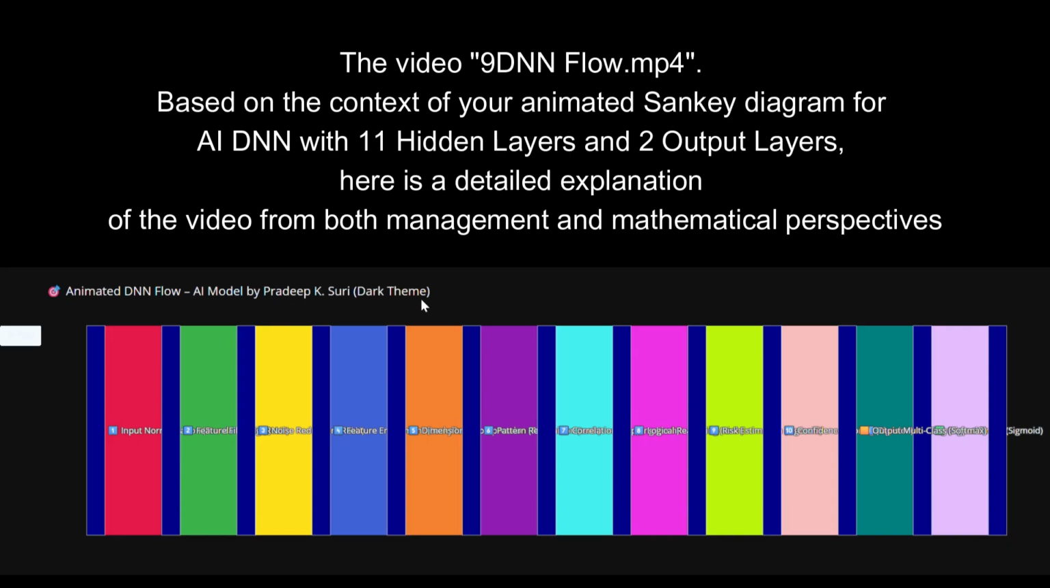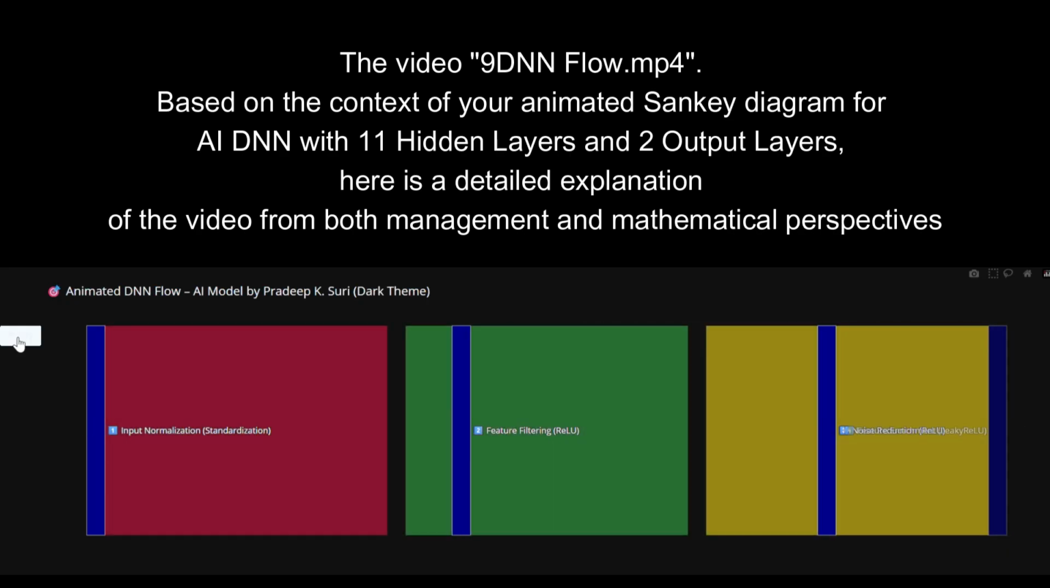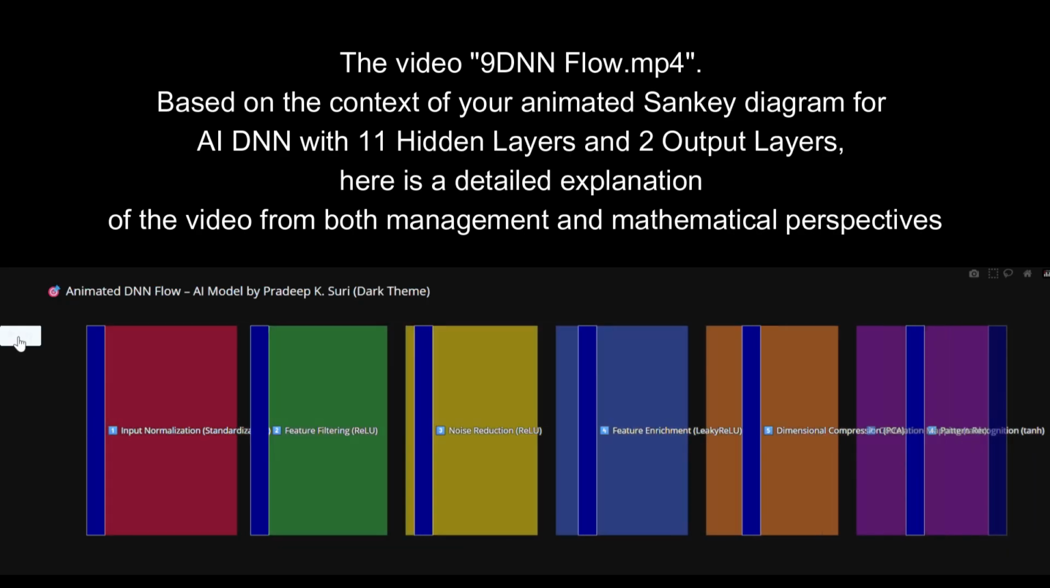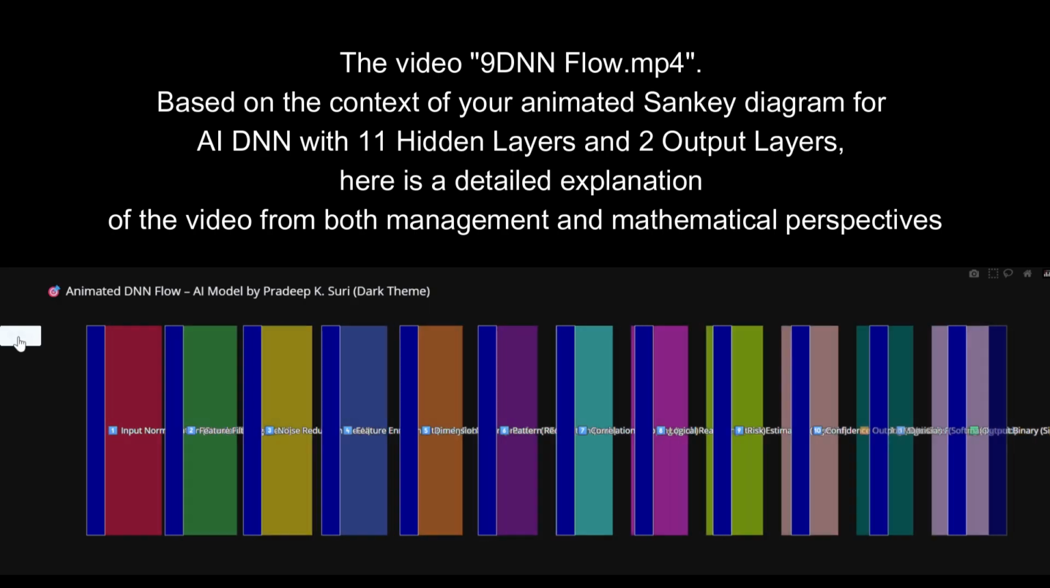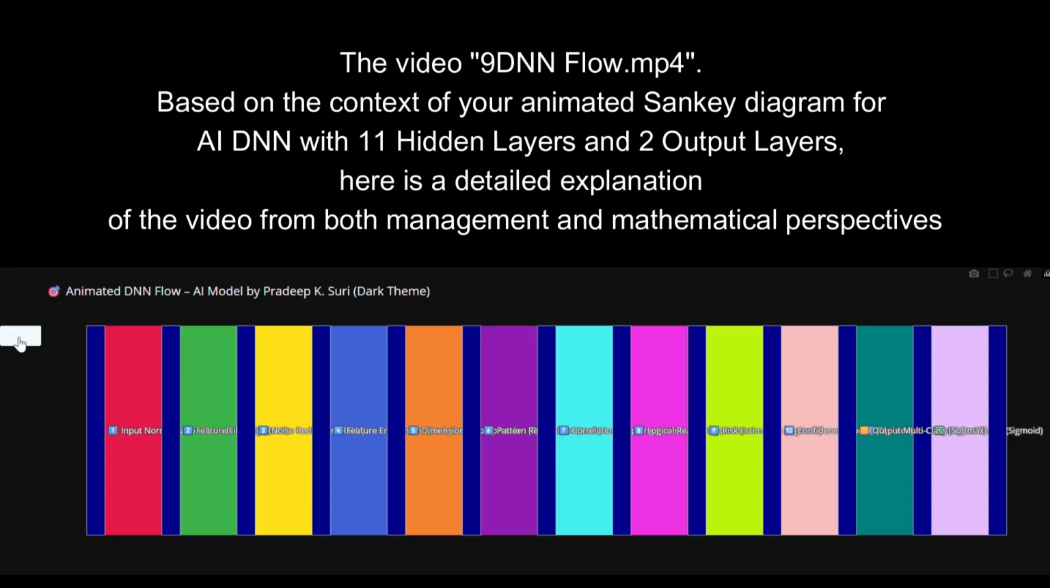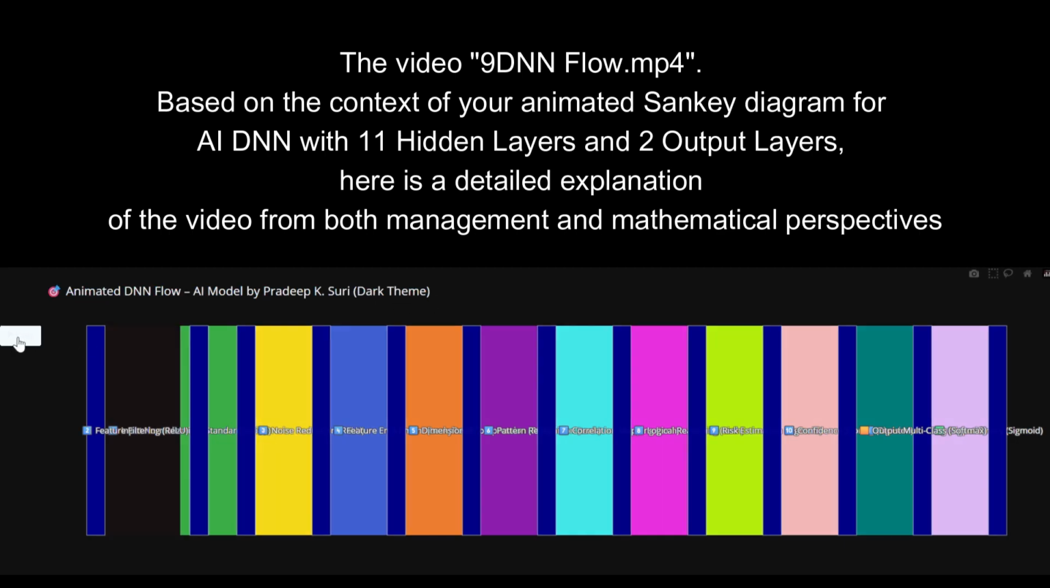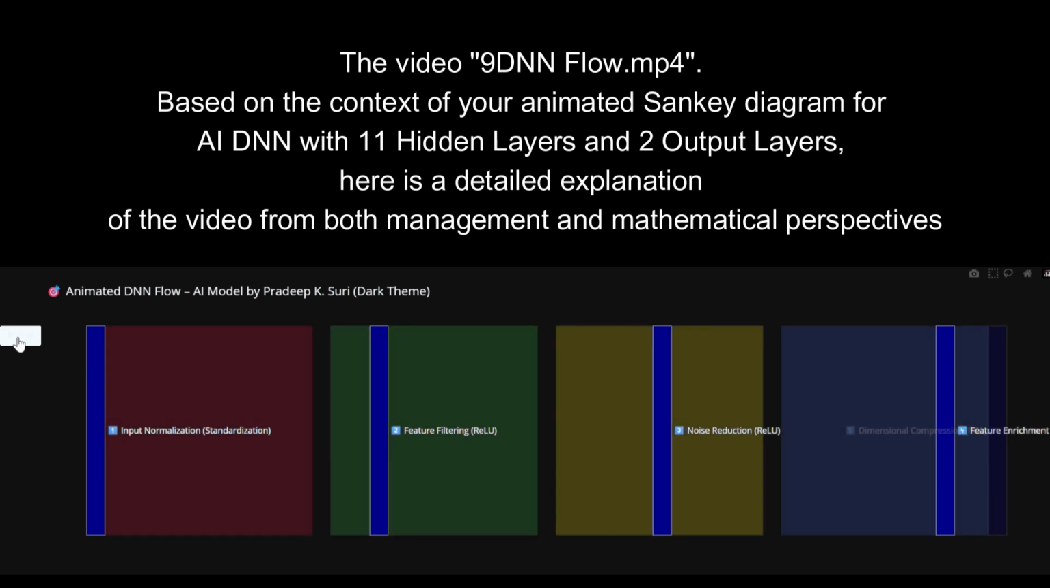1. Input normalization. Raw data is standardized, ensures consistent, unbiased inputs from multiple systems, ERP, CRM, etc. 2 to 4, feature layers. Filters, reduces noise, and enhances signal, improves decision quality by focusing on relevant data. 5, dimensional compression. PCA condenses info, saves computing cost while retaining core business insights.